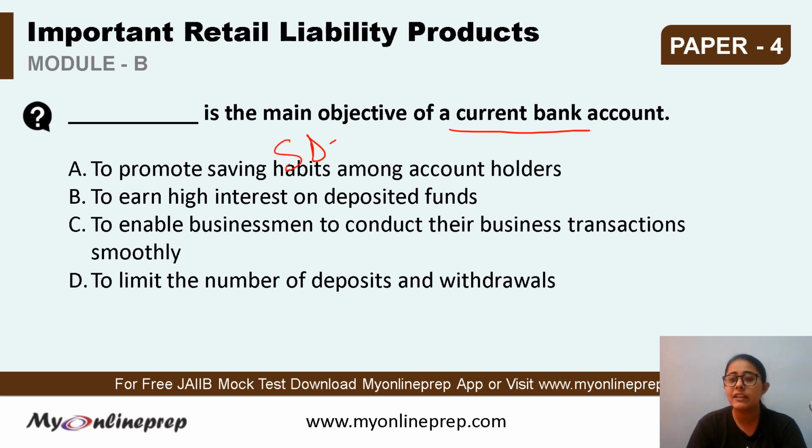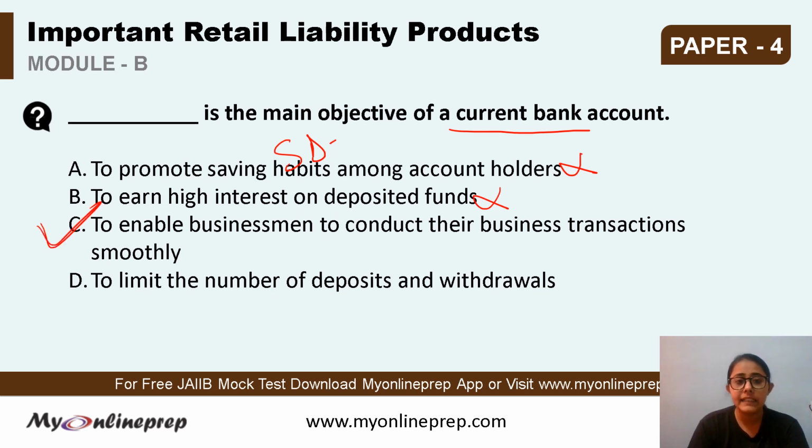This is for the individual income earning households or salaried households. ये उनके में savings habit create करते हैं. So current bank account ये नहीं होता. To earn high interest on deposited funds, current bank account में interest नहीं मिलता है. So ये भी गलत हो गया. To enable businessmen to conduct their business transactions smoothly. Right. This is the correct answer.